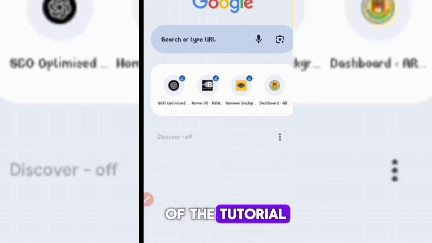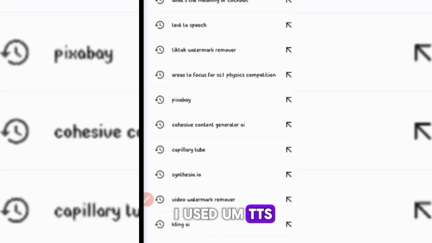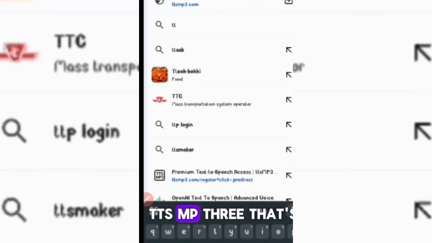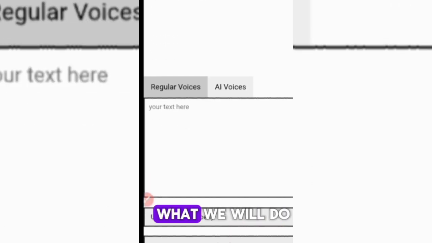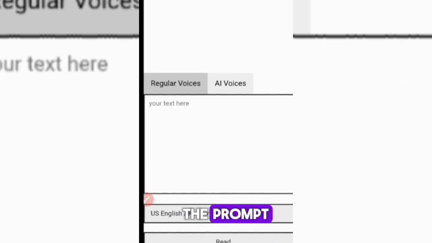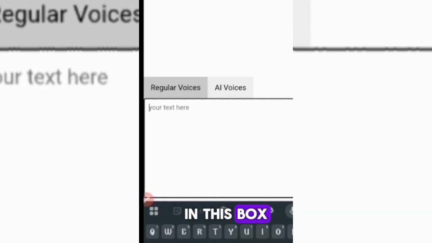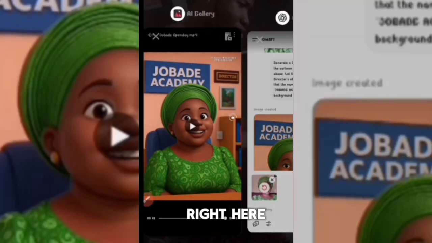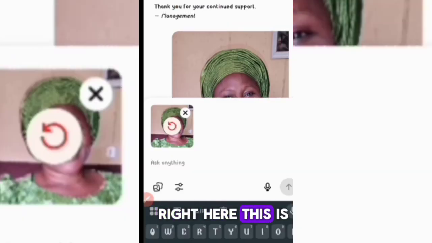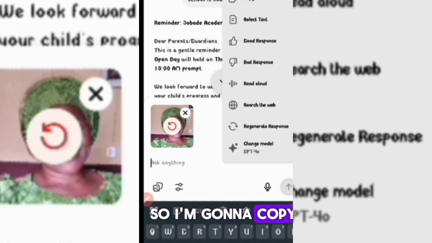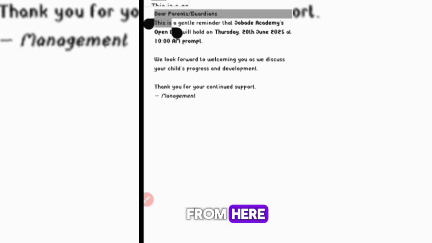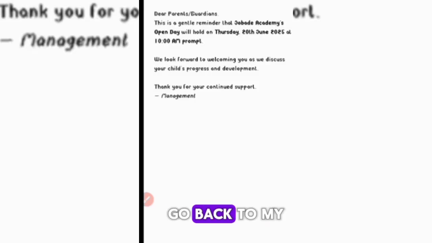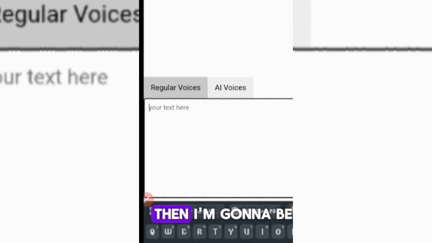And for the sake of the tutorial, I used TTS MP3. That's it there. So right here, okay, we run it. Now what we'll do is that I'm going to be pasting the prompt right here in this box. So what is the prompt? The prompt could be gotten from ChatGPT right here. This is the prompt right here. So I'm going to copy this prompt, then I will go back and paste the prompt.